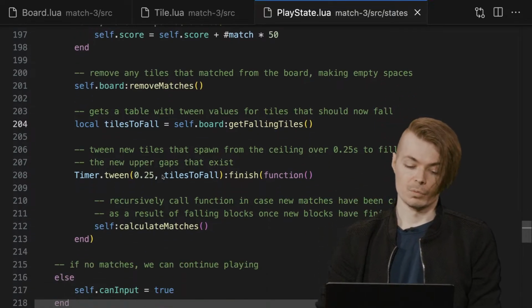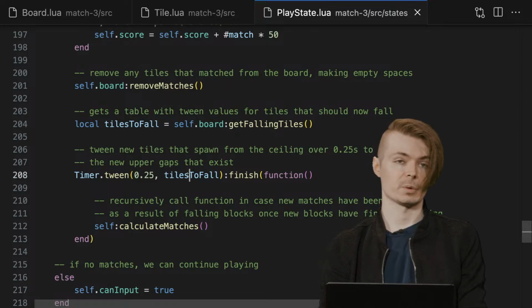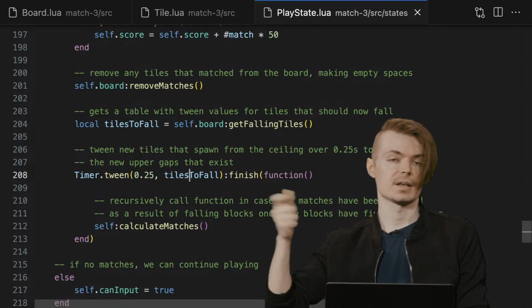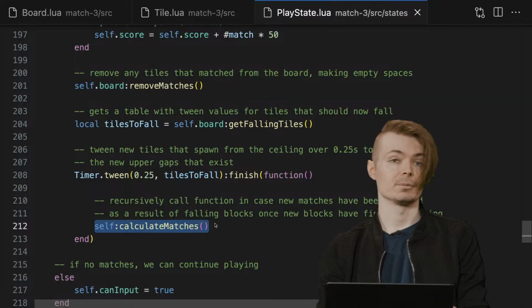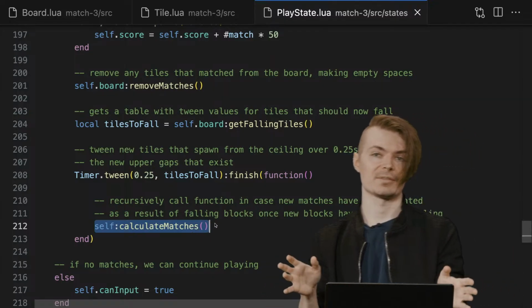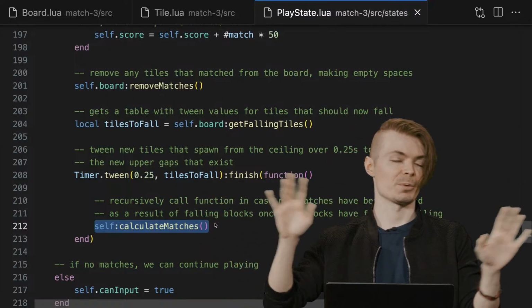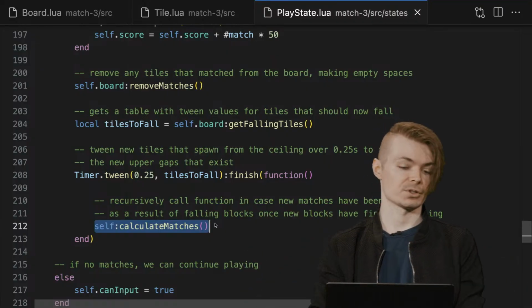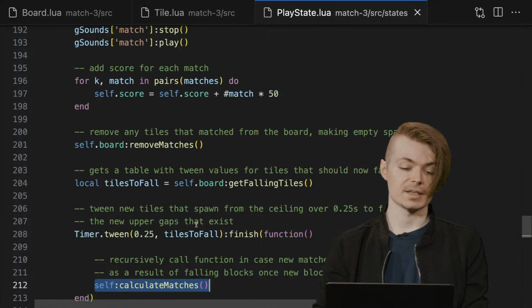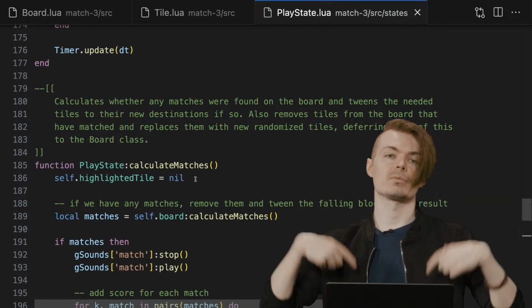And then essentially what we'll get back from this function is a set of tween operations, right? It's a set of XY interpolations. We can just pass that directly into tween. And then once that's finished, well, again, we're going to need to make sure that we don't have more matches left, because who knows what tiles are going to get generated. They're all random. So if there's more matches, well, let's just perform it again. And then this is a recursive function because self-calculate matches is the function that we're in right now. So if there are more matches, we're just going to keep doing this over and over and over again.